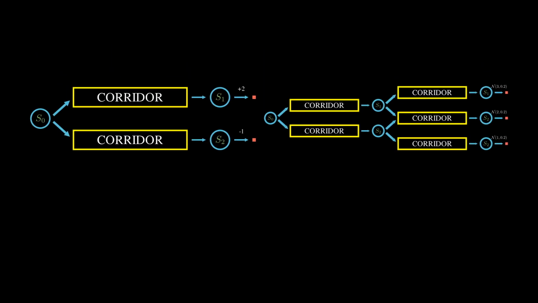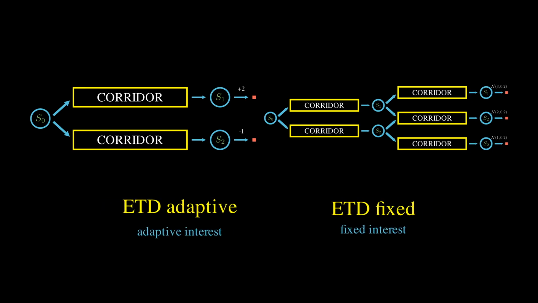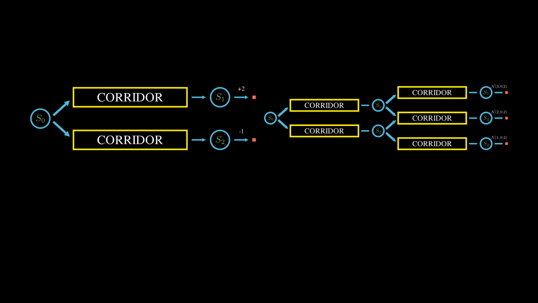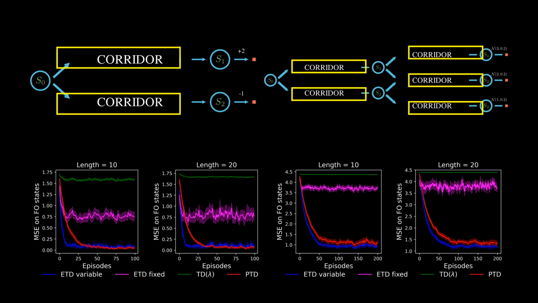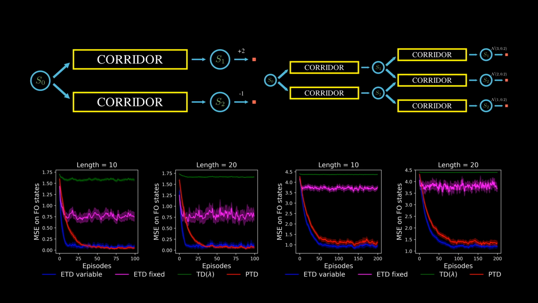We tested PTD on two versions of chain tasks against TD lambda and two versions of ETD in the linear setting. The two versions of ETD differ in the way the interest function is set. We observed that the adaptive ETD version and PTD estimate the value function better than the other algorithms for various chain lengths. We attribute this success to their ability to ignore noisy states when bootstrapping and updating.